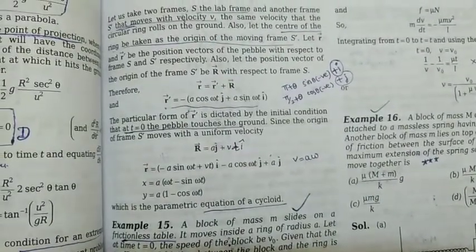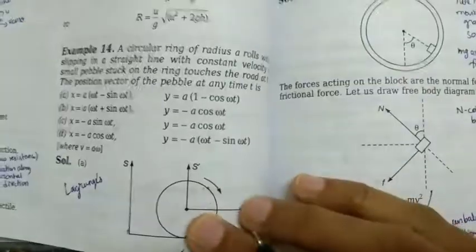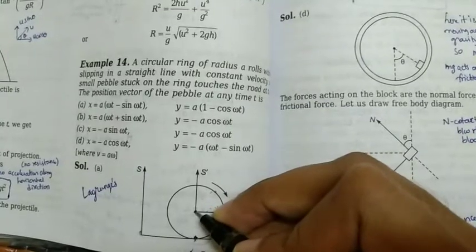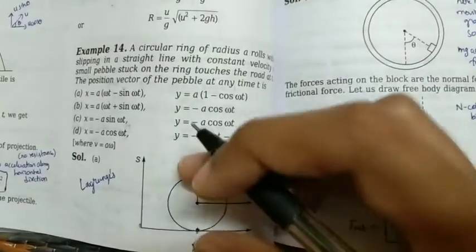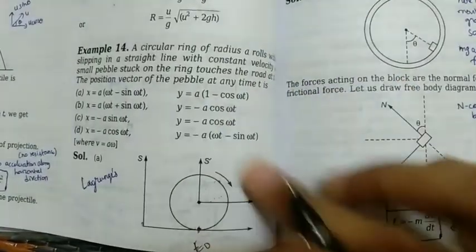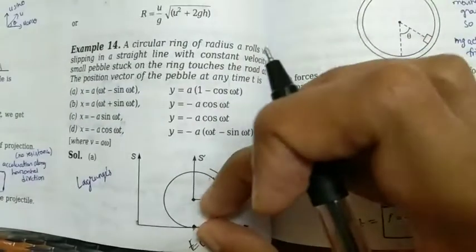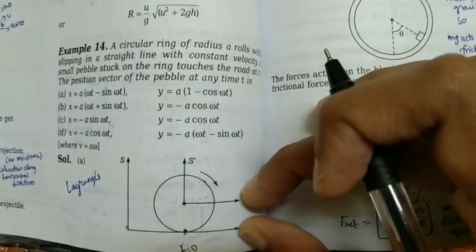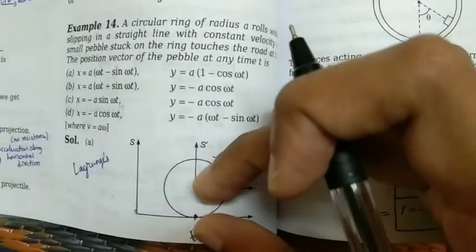So how are they getting this? R is nothing but the position vector of the origin of this frame with respect to this S frame. If you see, this ring would keep on rolling. This position vector would always be at the same distance, from here to here, that is equal to a. So the y component of R would always be the same.